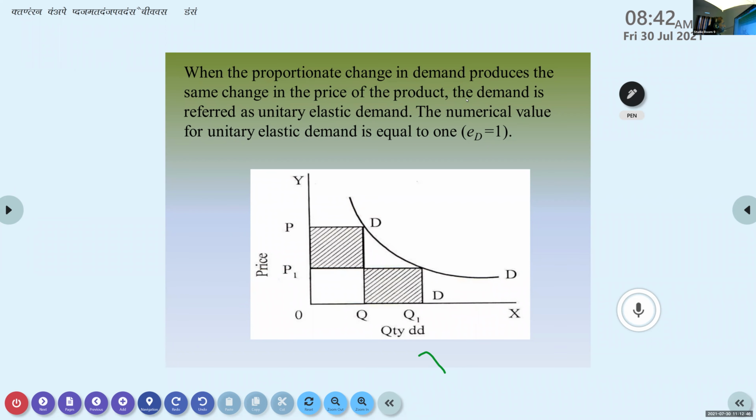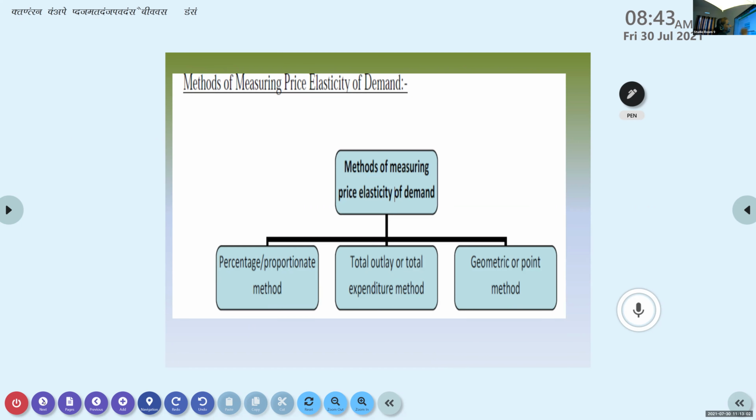Before that, let me tell you, there are three methods of measuring price elasticity of demand. One is the percentage or proportionate method, where we look at the percentage change in price and the percentage change in demand. According to that, you have learned several cases: elasticity is equal to infinity, elasticity is equal to 1, elasticity is greater than 1, elasticity is less than 1.